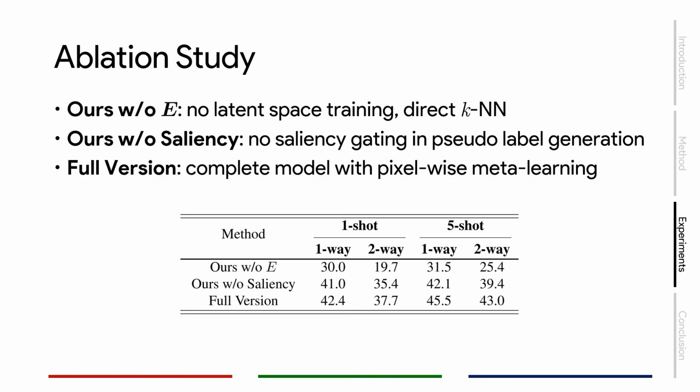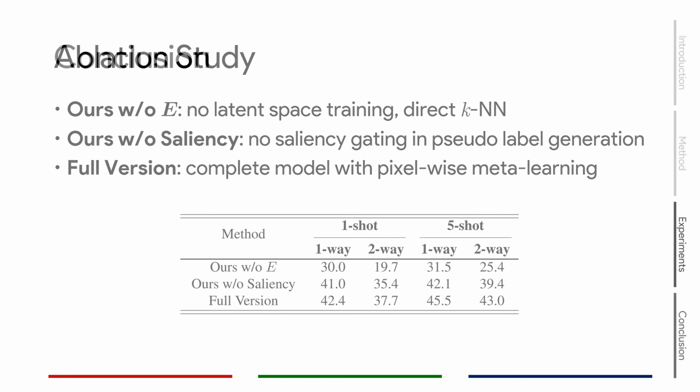For ablation studies, we implement a baseline version without the encoder E. The result is then severely degraded as shown in the first row of the table, meaning that the meta-learning process is indeed the reason for the strong performance of our model. Additionally, we provide results that are trained using pseudo-masks generated without saliency gating. As shown in the second row, only a slight decrease in mean IOU was observed, and it still outperforms the baseline version by a large margin, which means that the use of saliency gating would be preferable but not critical.